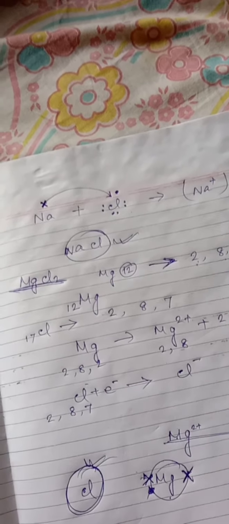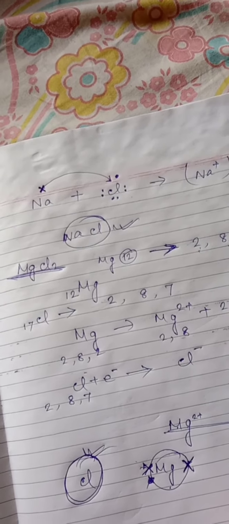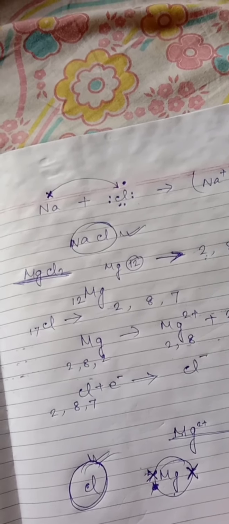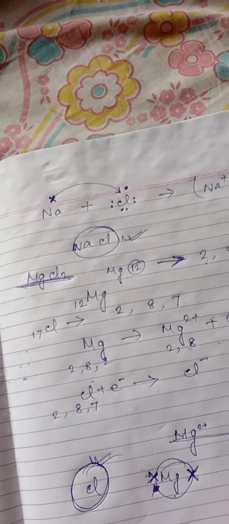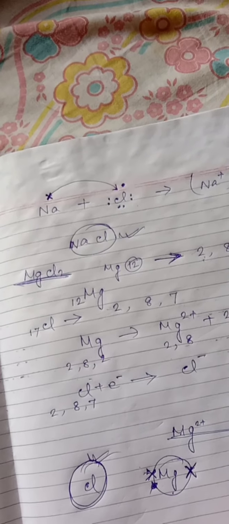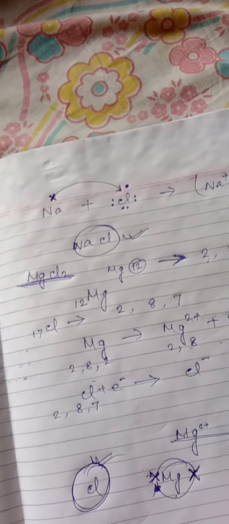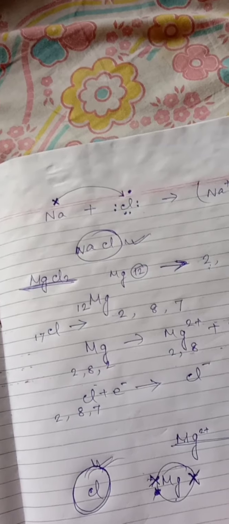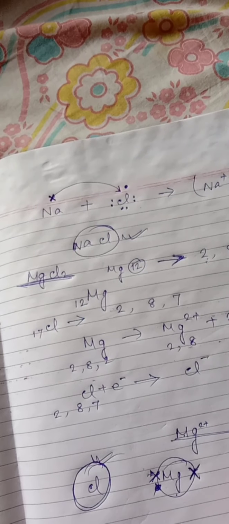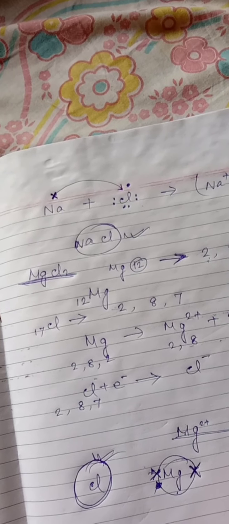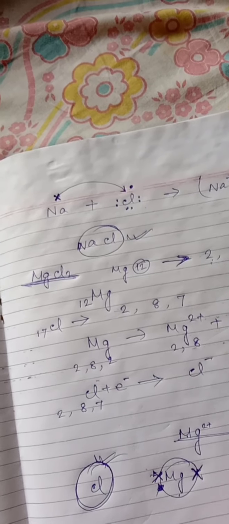Okay, in the process both the atoms acquire the stable electronic configuration of the nearest inert gas. The positively charged magnesium ion Mg2 plus and the negatively charged Cl minus ions are now held together by the electrostatic force of attraction.